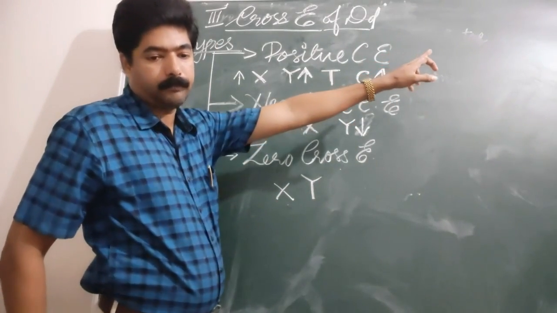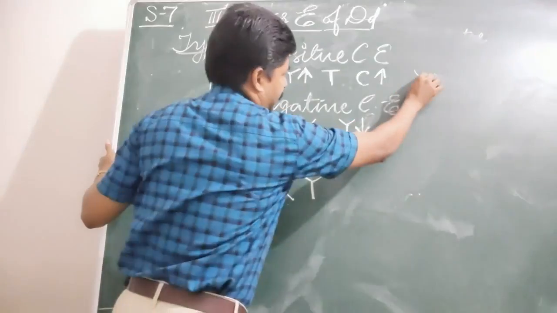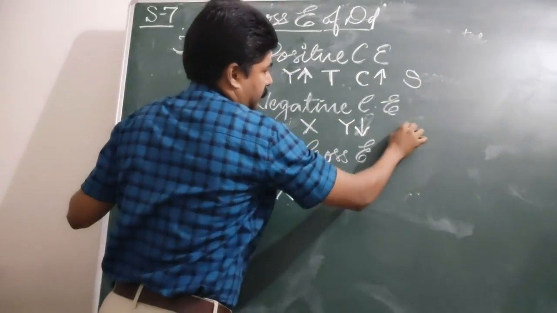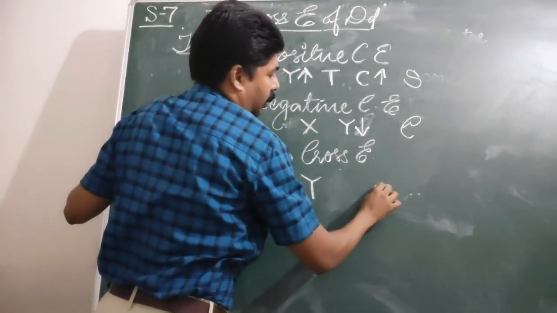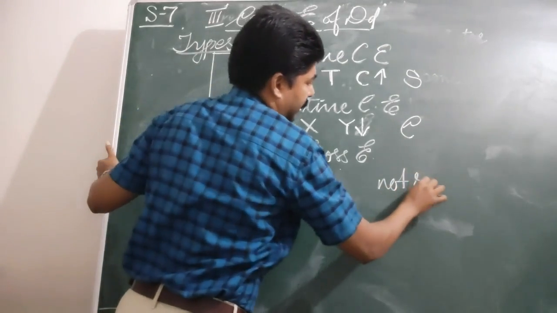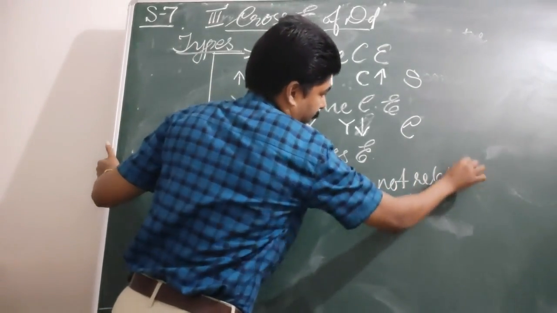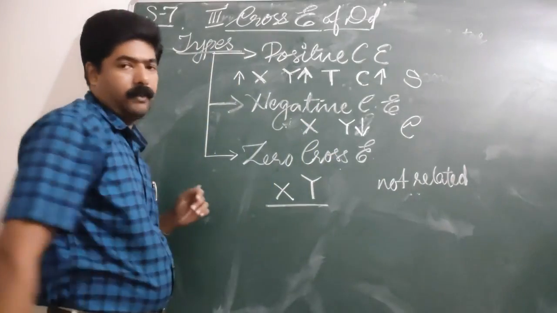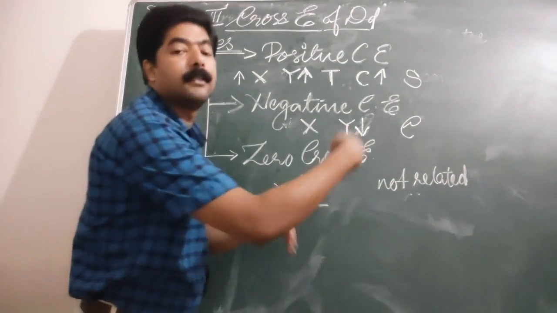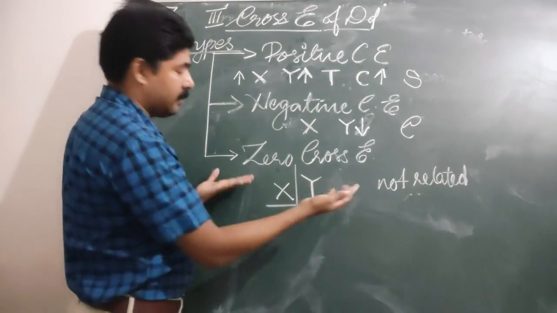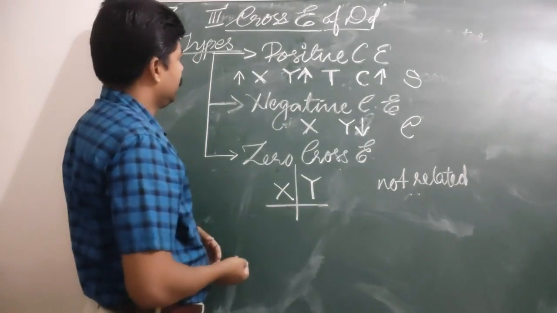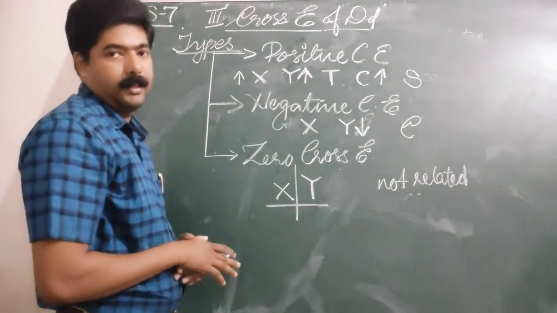We can say substitute commodities. These are substitute goods. These are complementary. These are not related. X is one commodity, Y is another commodity, so there is no relation. Both are in a different manner.